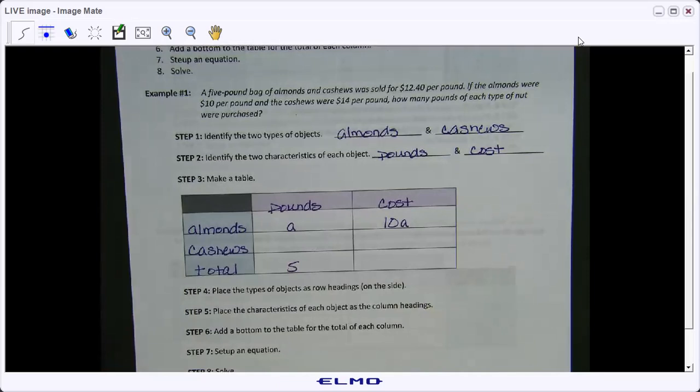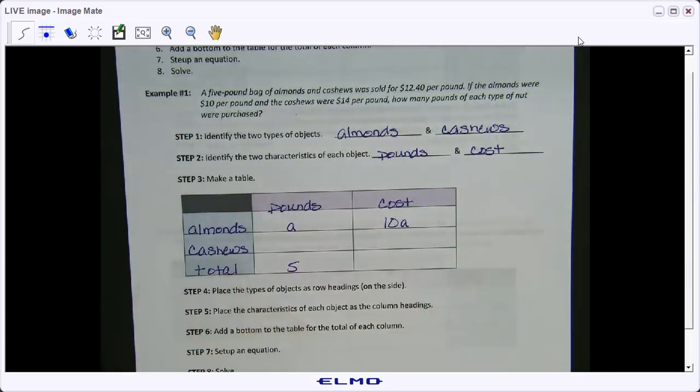Using the same variable A, what expression could we use to represent cashews? If we know that there's a total of 5, and we know that A represents a certain amount of pounds for the almonds. What if I said, we have 5 pounds of nuts, 3 of those pounds are almonds? What would we do to figure out the number of pounds of cashews? What operation there? I heard, yeah, you would subtract 5 minus 3.